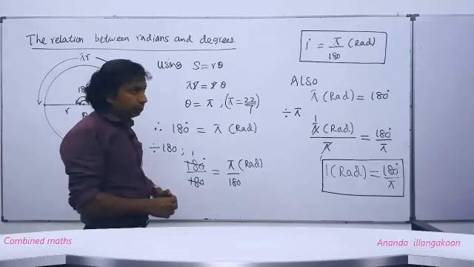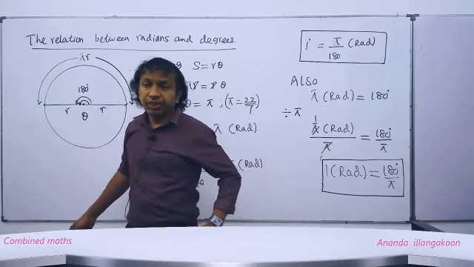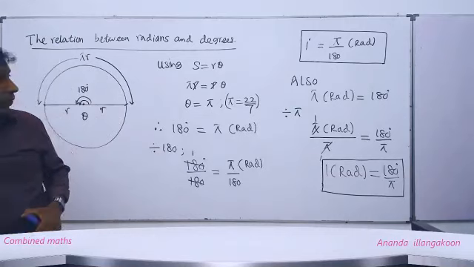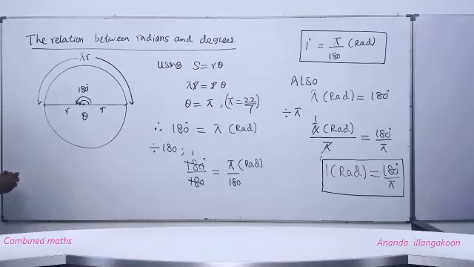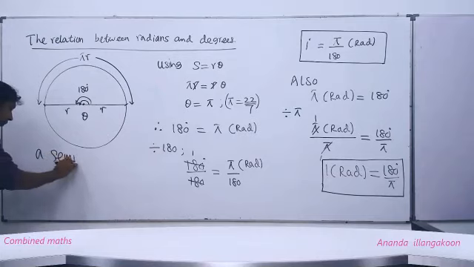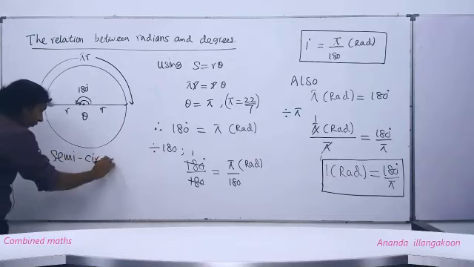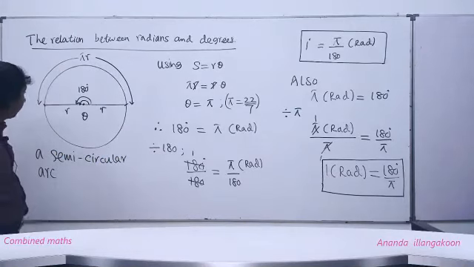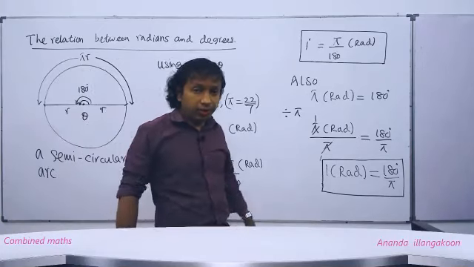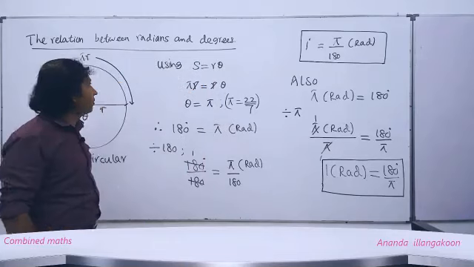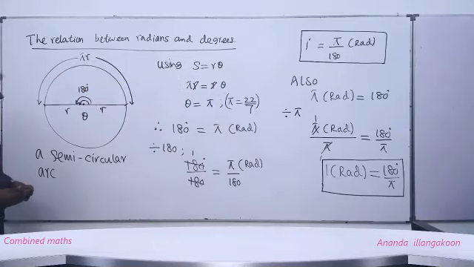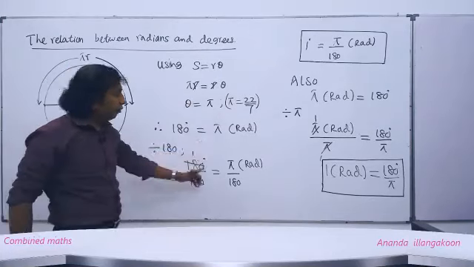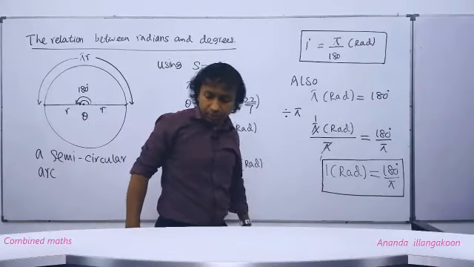Consider a semicircular arc of radius r. Now draw this diagram, people. Obtain these two results. Correct.